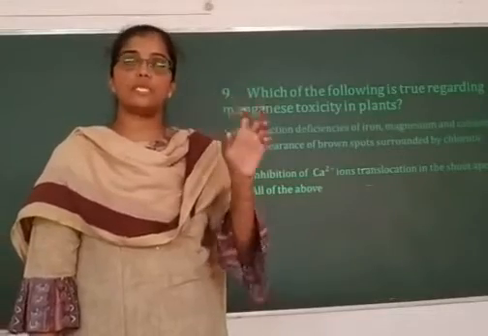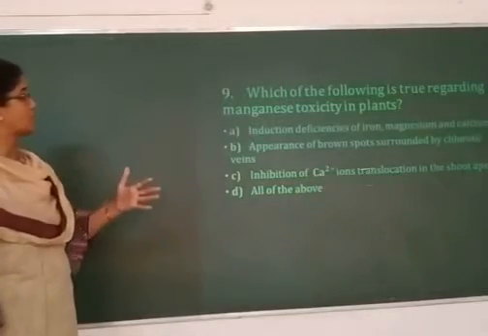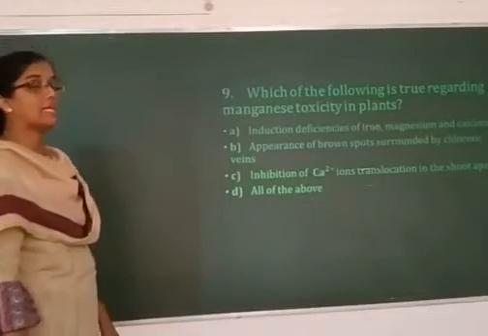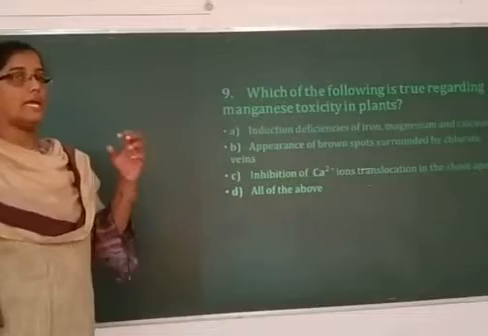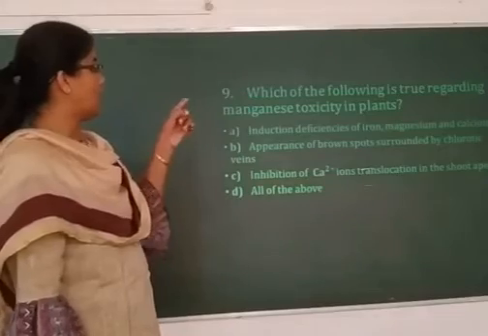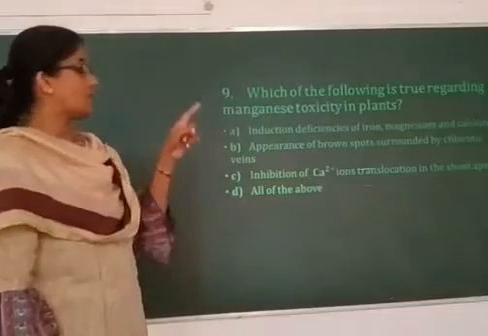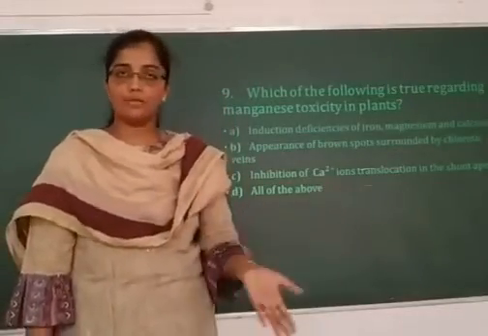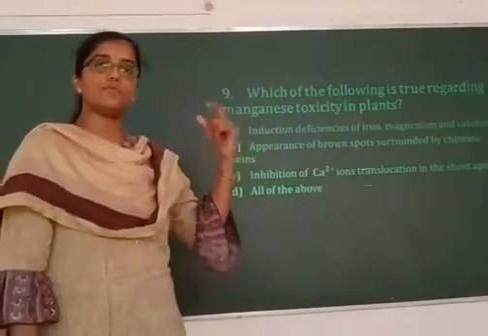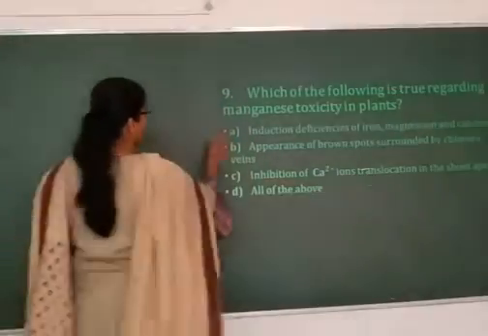So plants show certain toxicity symptoms. And these statements are regarding the toxicity of manganese. The first one, induction of deficiency of iron and magnesium and calcium. The excess amount of manganese that is available to the plant interferes with the uptake of iron and magnesium. It also interferes with the translocation of calcium, so calcium will not be translocated to the plants properly. And as I mentioned, it interferes with the uptake of iron as well as magnesium. So statement 1 is true.